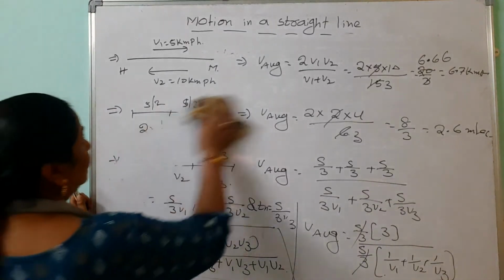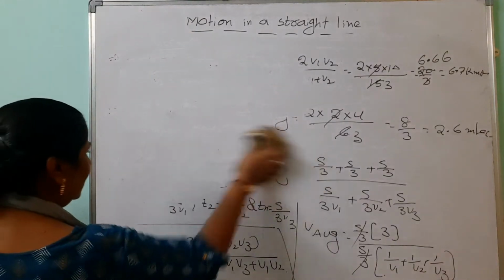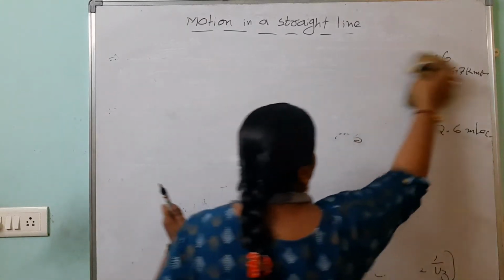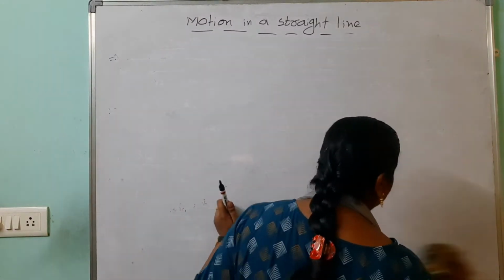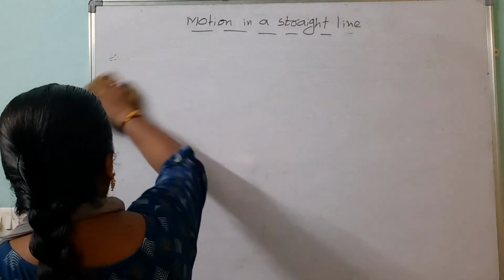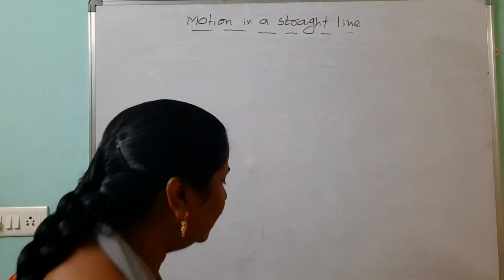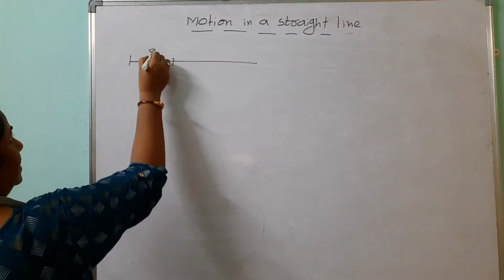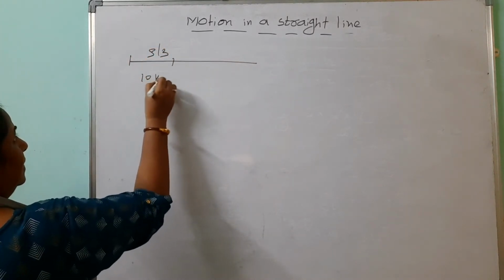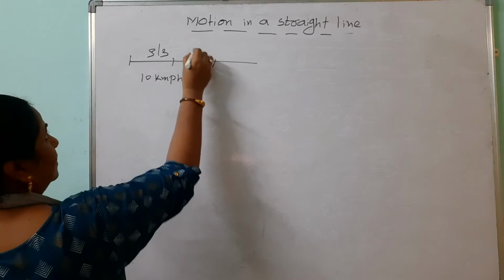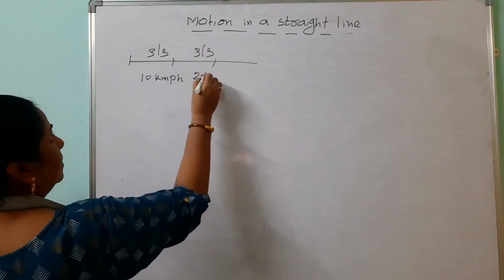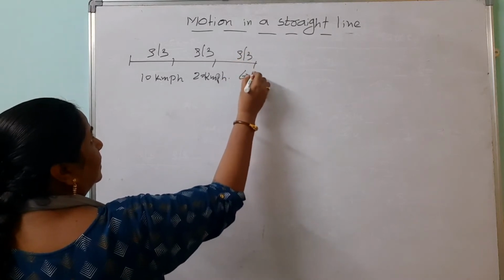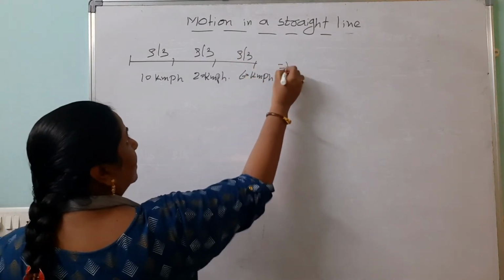Here look, one problem we are doing. If the body covers the first 1/3 of the distance at 10 kmph, the second 1/3 of the distance at 20 kmph, and the last 1/3 of the distance at 60 kmph. Look here. First 1/3 is 10 kmph. Second third is 20 kmph. Then the last one is 60 kmph. Here how to find out the average speed?